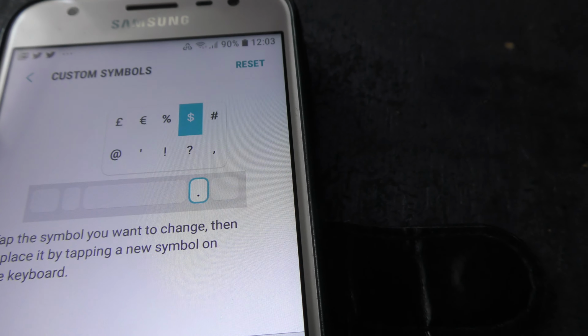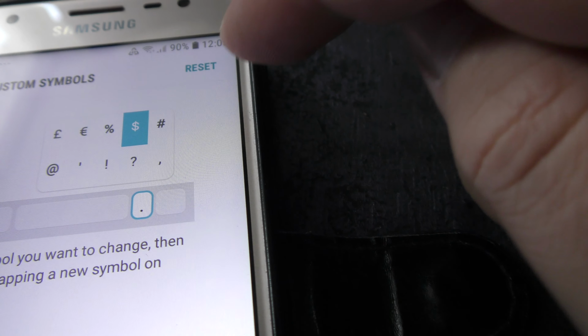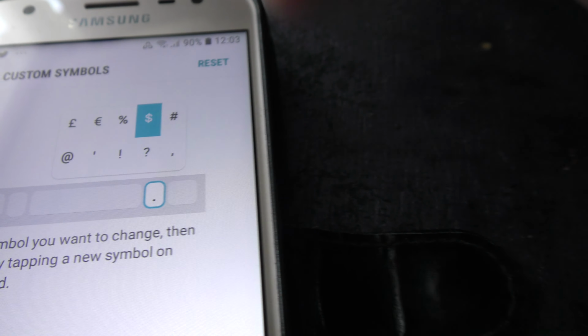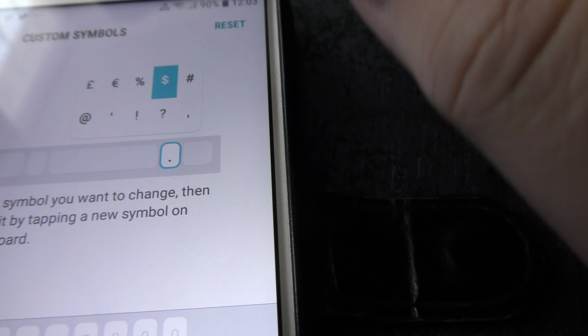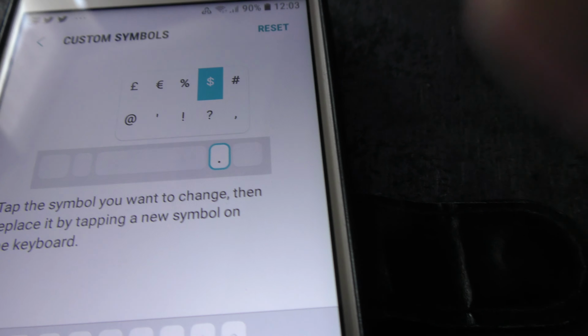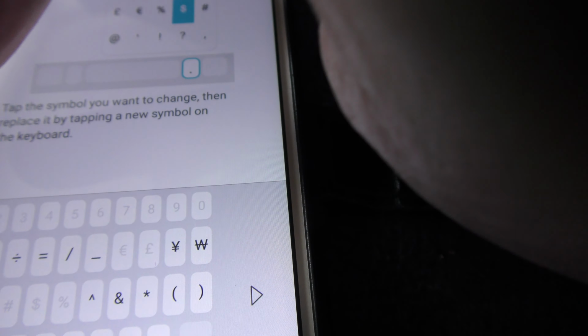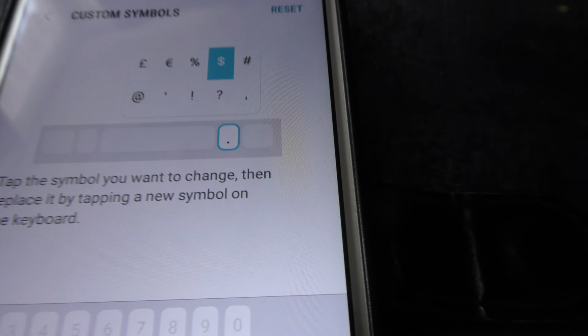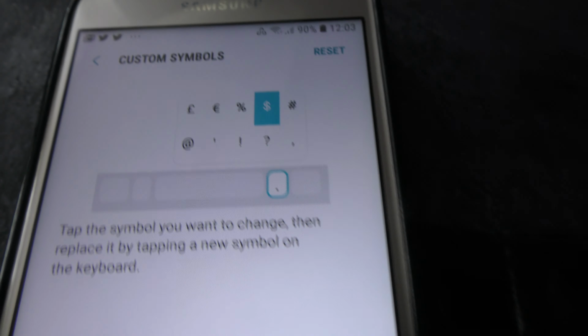So that is the change made. Now don't make the mistake I've made before, thinking I need to press reset to set that. Don't press reset. If you reset, that'll just flip back to what you already had. That needs to be better explained by Samsung. They should have a warning there: do not click reset. Okay, so that is done.